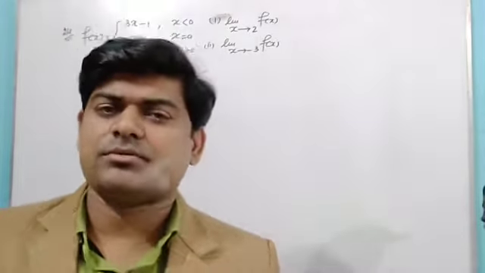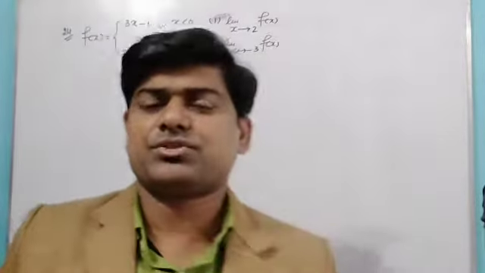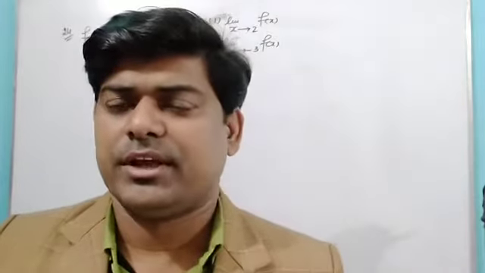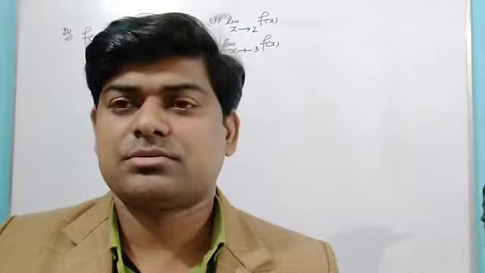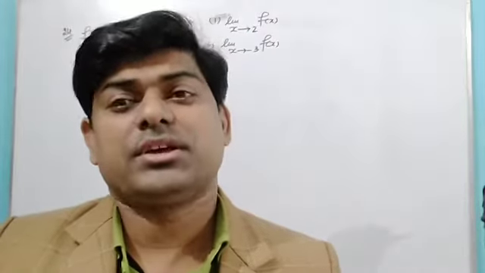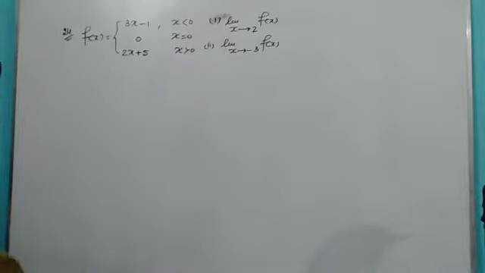So in the explanation, only one thing we have to write. If somewhere we get that the limit will not exist, then simply we should write one line: since left hand limit is not equal to right hand limit, that's why the limit will not exist. Okay, now move to the point.